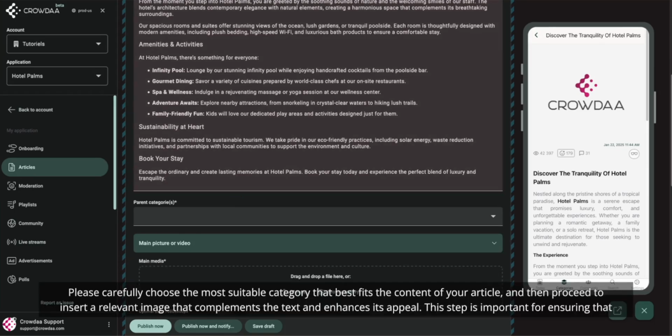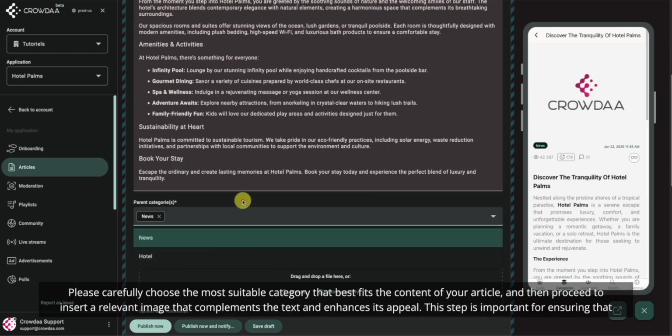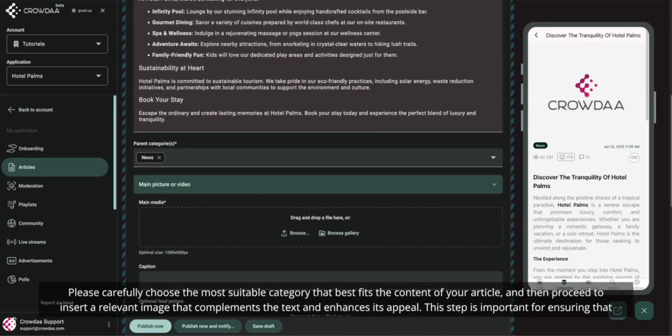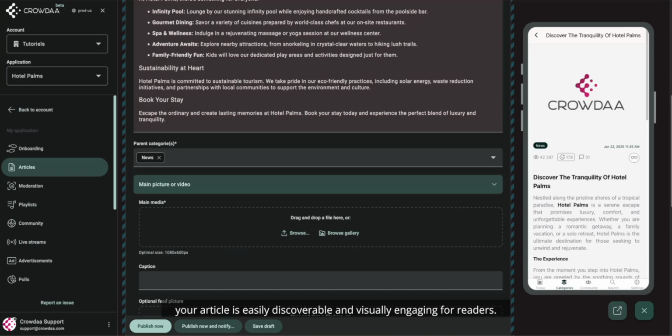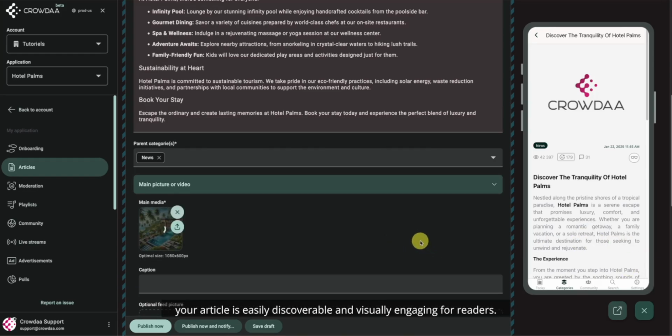Please carefully choose the most suitable category that best fits the content of your article, and then proceed to insert a relevant image that complements the text and enhances its appeal. This step is important for ensuring that your article is easily discoverable and visually engaging for readers.